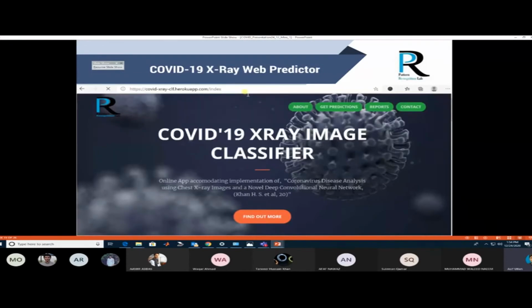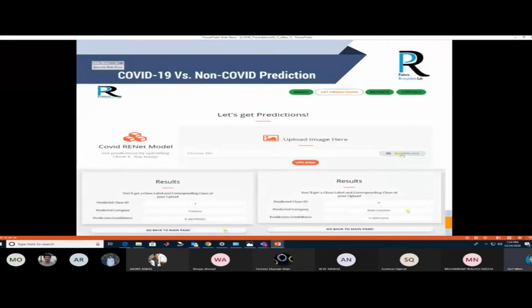This is the web predictor we have designed for the COVID detection system. As seen, it is publicly available and can be accessed from any part of the world. Here you see Get Prediction. After that, it will ask you to choose a file as an image. Whenever you choose the image file, it uploads the image and gives the prediction: non-COVID or COVID. This model is publicly available on the internet. You can access it, and it is on a pipeline, meaning multiple users can access it at the same time.